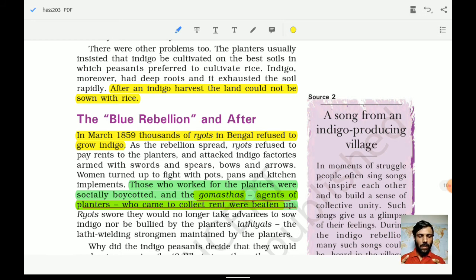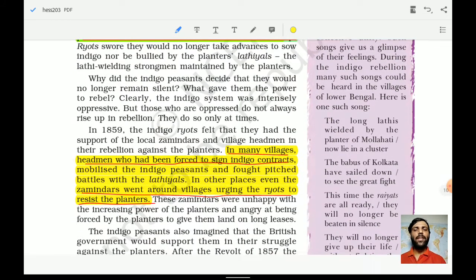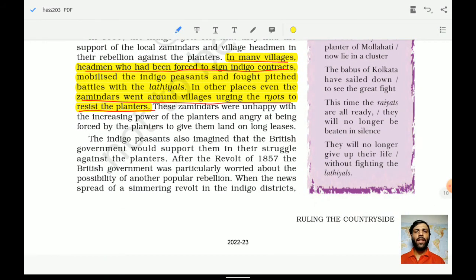So the gomasthas, remember this term, gomasthas, agents of the planters. Who were the gomasthas? Agents of planters who came to collect the rent were beaten up. Okay, so the agents who were coming there were also beaten up because the farmers were frustrated. In many villages, headmen who had been forced to sign the indigo contract mobilized the indigo peasants and fought pitched battles with the lathiyals. Who were the lathiyals? The person who carries the lathi. In northern India, a huge stick is called a lathi. So these were the people who used to carry lathis and were involved in fights using the lathi. They used to be called lathiyals.